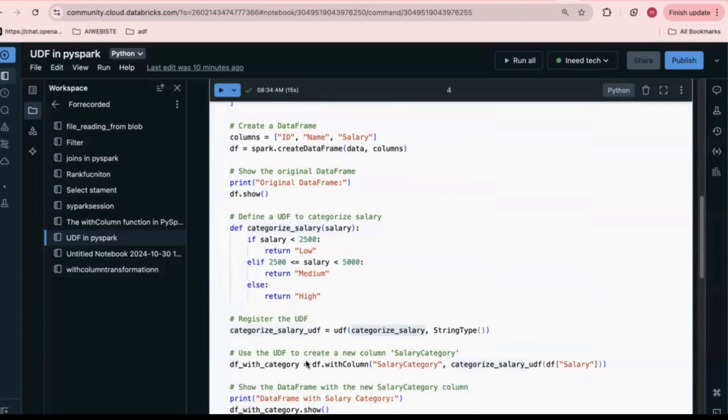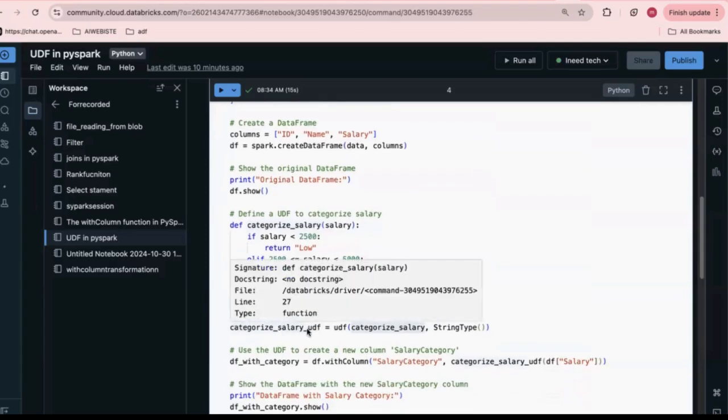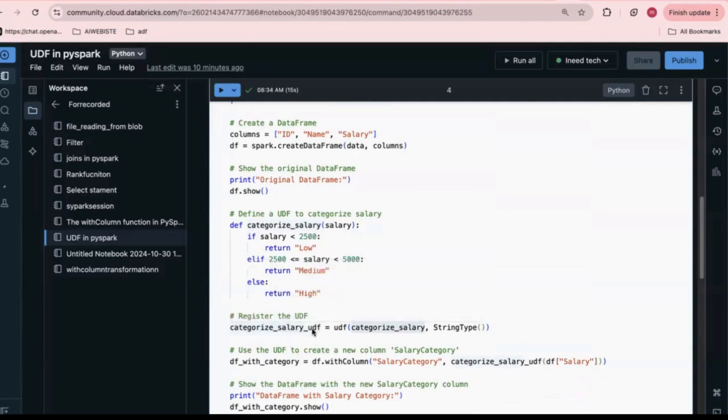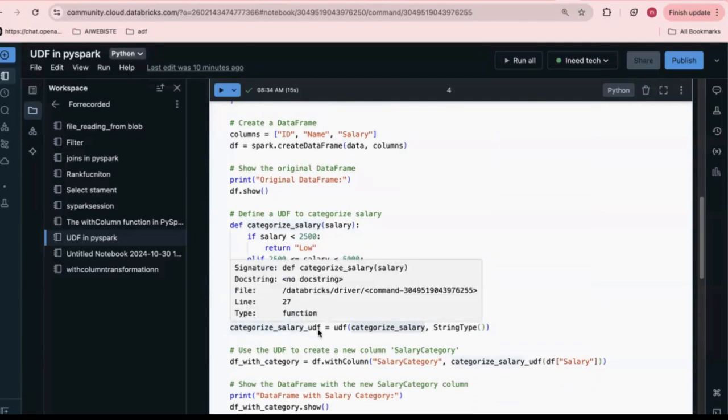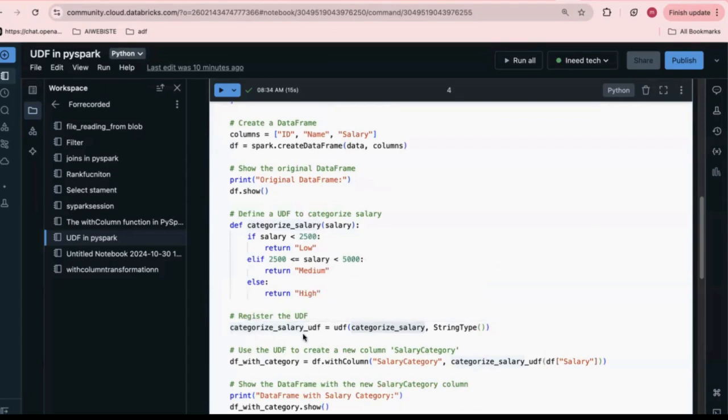Now I'm registering the UDF. Why? Because for the function I have written, I want to register it using the udf method, with the return type as StringType. So I'm creating one more variable, and with the help of the udf method I'm registering the function with StringType, which means the return type is string type.